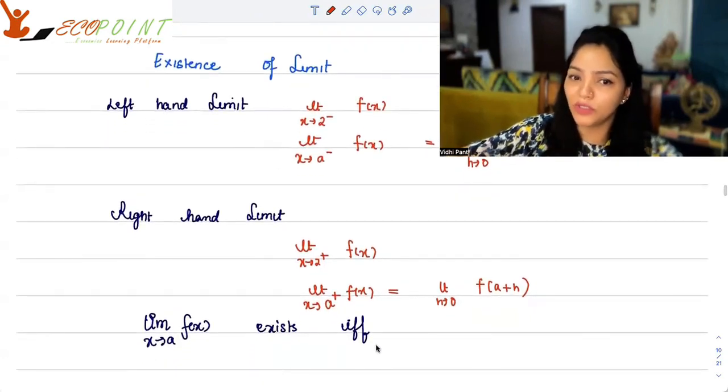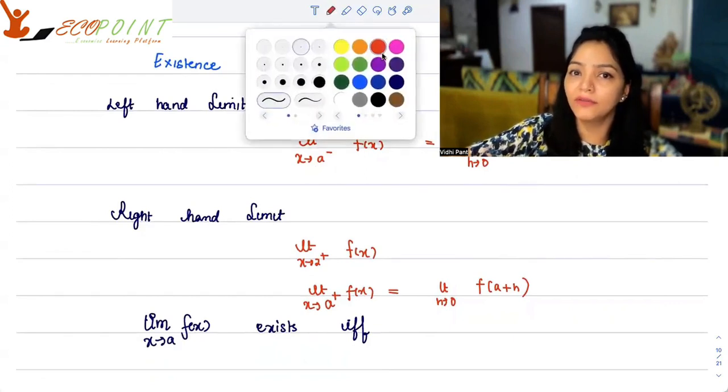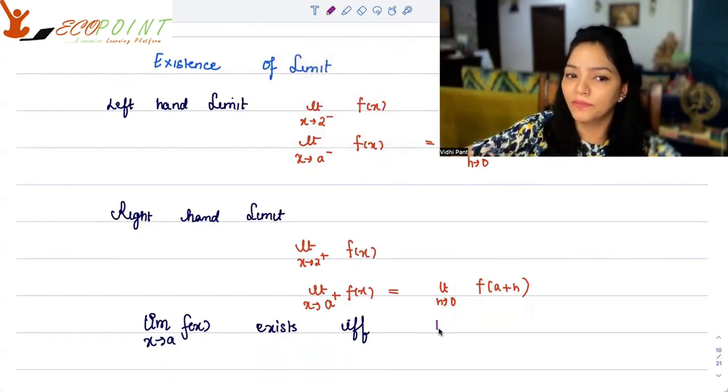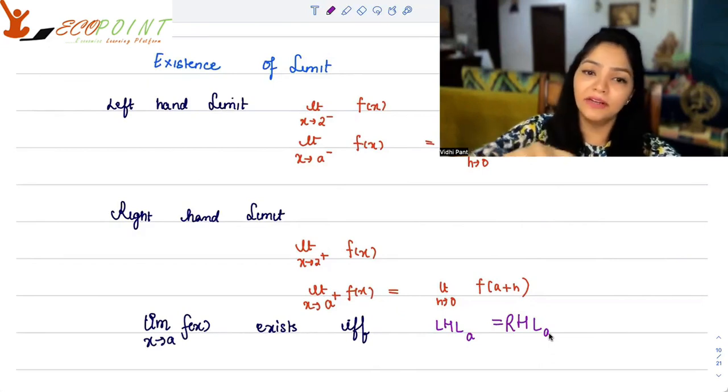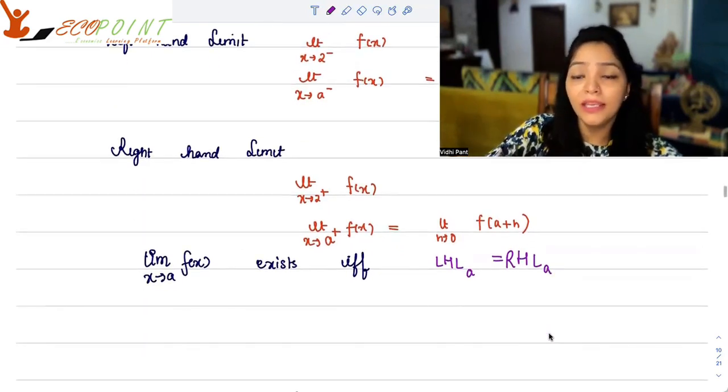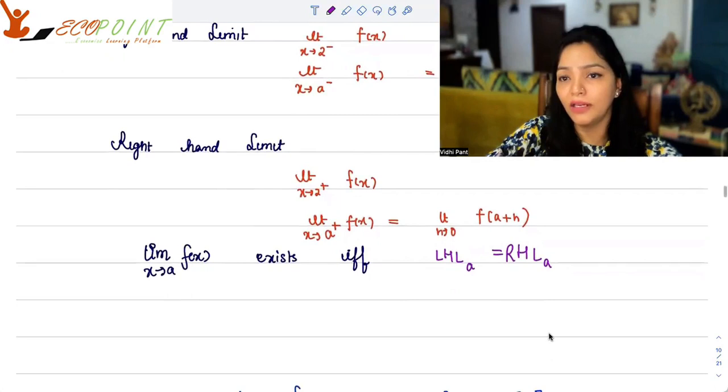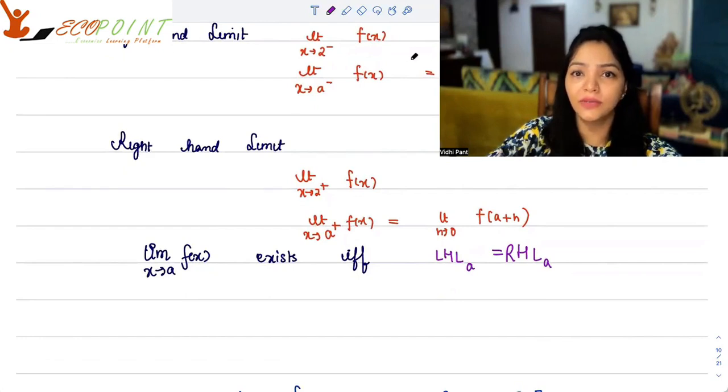Limit for a function exists if and only if the left-hand limit, we call it LHL, at a is equal to the right-hand limit at a. Functional value may not be there at a, but the limits from the left and right have to be equal. If the limits from the left and right are different, we would say that for this function, the limit does not exist.